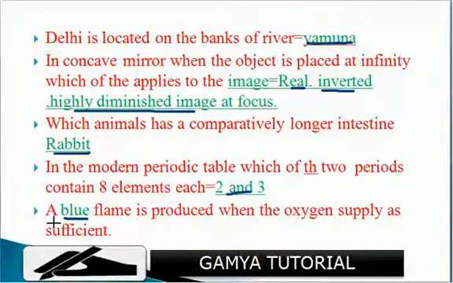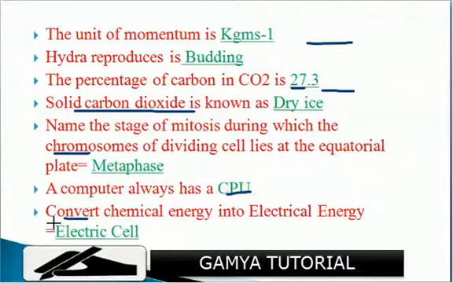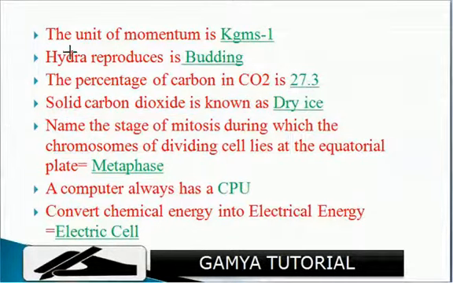Okay, next. The unit of momentum is kg m s to the power of -1. Hydra reproduces by budding. The percentage of carbon in carbon dioxide is 27.3.